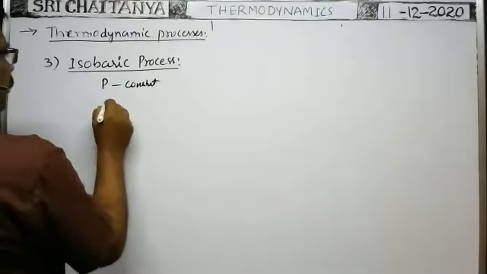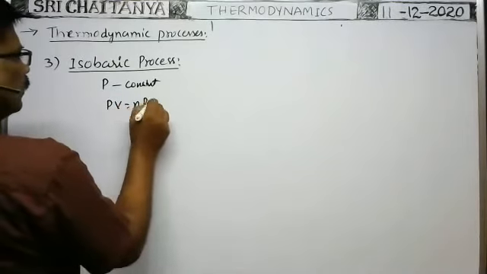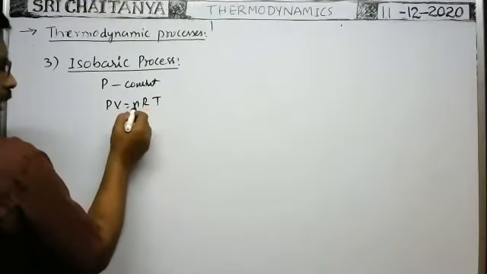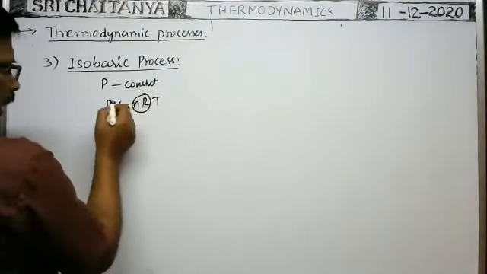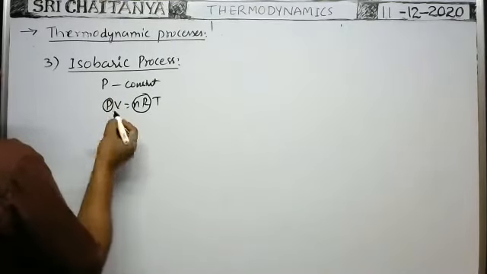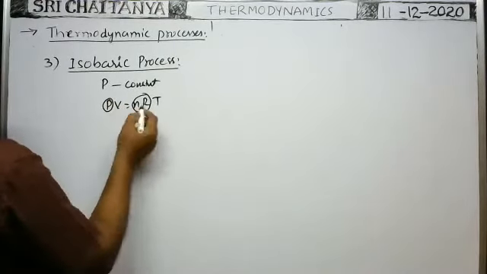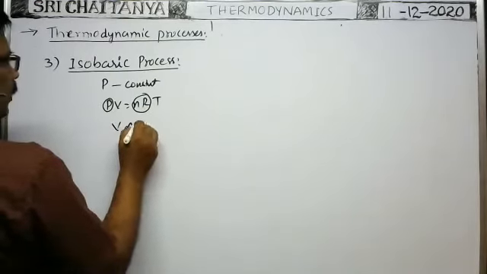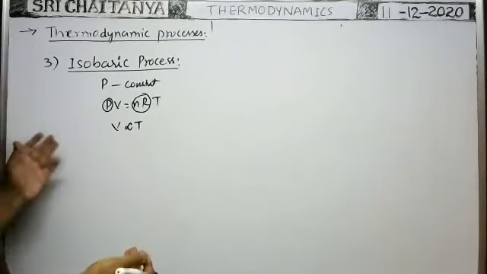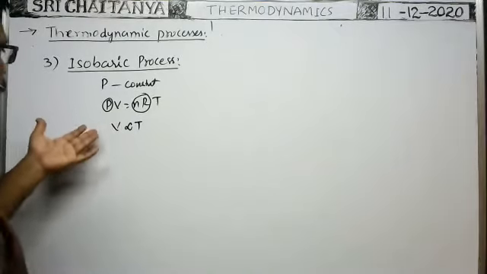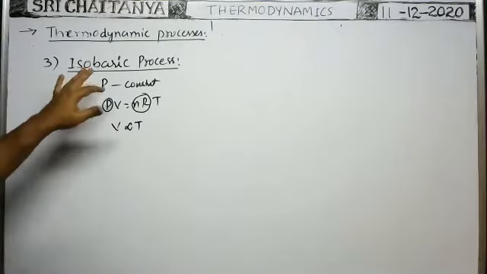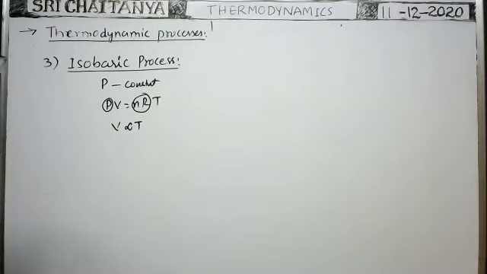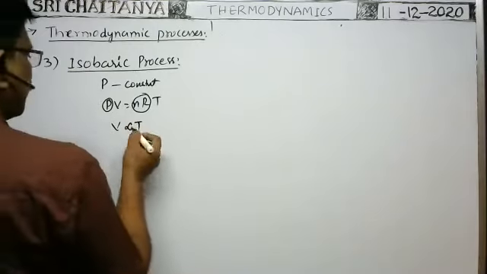Here, from PV equals nRT, for the given gas, no doubt the number of moles is constant. As the pressure is constant here, P is also constant. Therefore, remaining is V proportional to T. So in an isobaric process, the volume is directly proportional to temperature. It is Charles' first law. So an isobaric process means, indirectly, it is Charles' first law. V is proportional to T in this case.